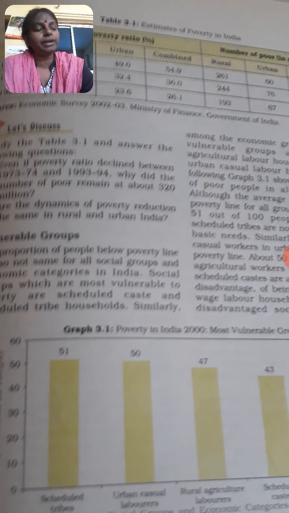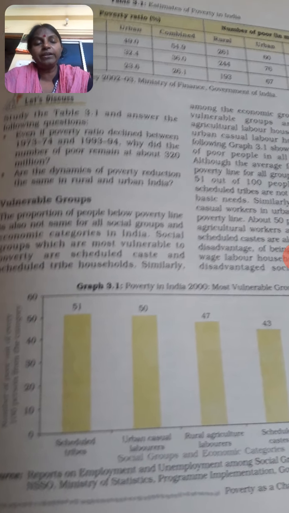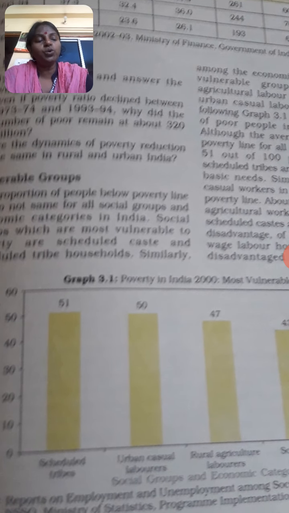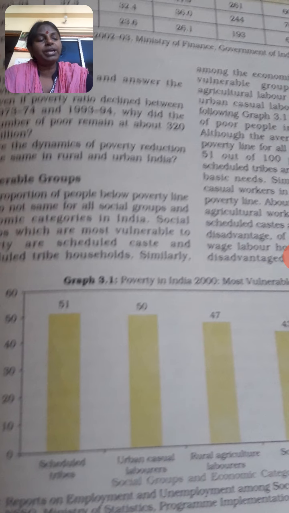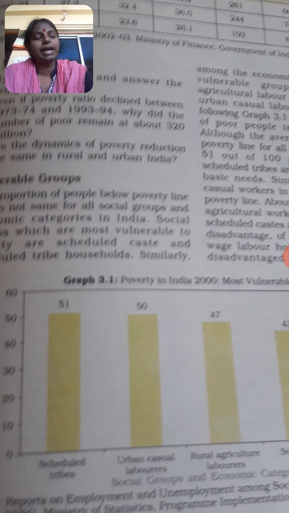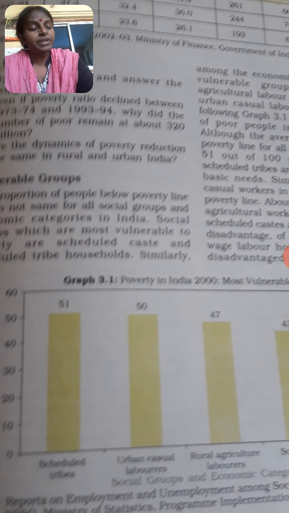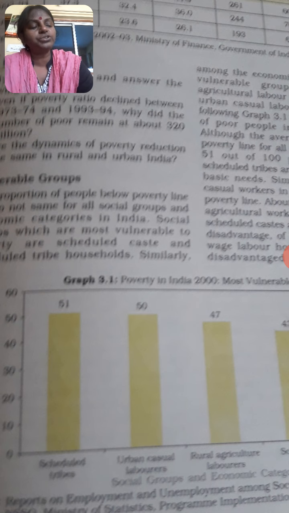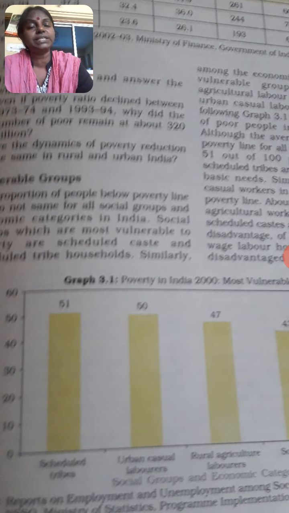The following graph 3.1 shows how the average for poor below the poverty line for all groups in India is 26, but 51 out of 100 people belonging to scheduled tribes are not able to meet their basic needs.